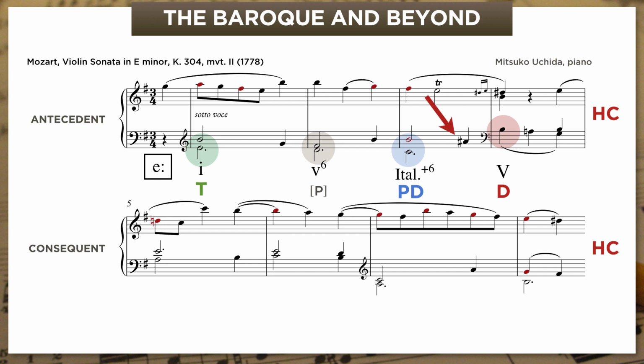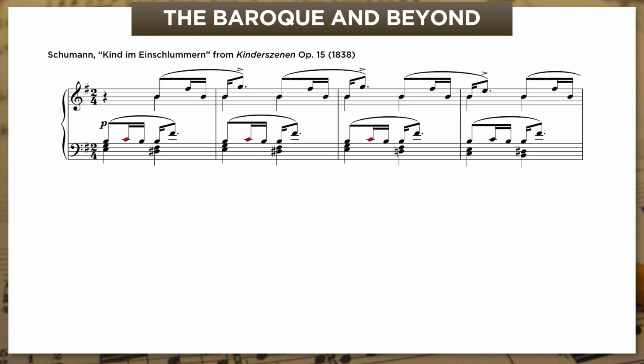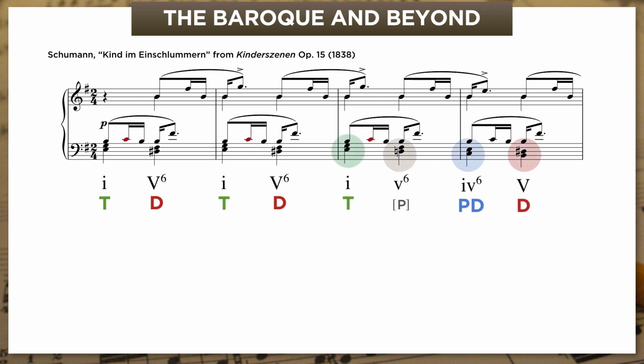Now, the 4-note lament progression gets rarer as time goes on, but we can find it even as late as Schumann. This is 50 years after the Mozart we just heard in the little character piece Child Falling Asleep from Kinderszenen. This one oscillates 1 and 5/6 at the opening before it steps down the natural minor scale. But just like Mozart, this one has a cool detail on the 3rd chord, the predominant.